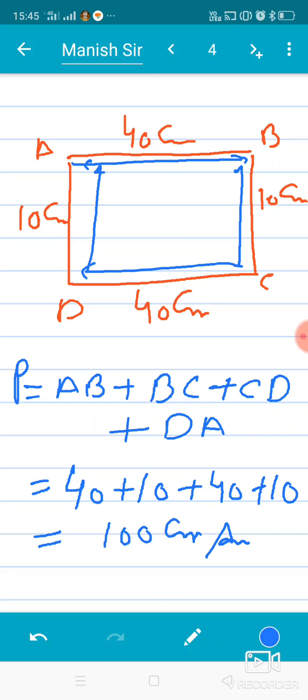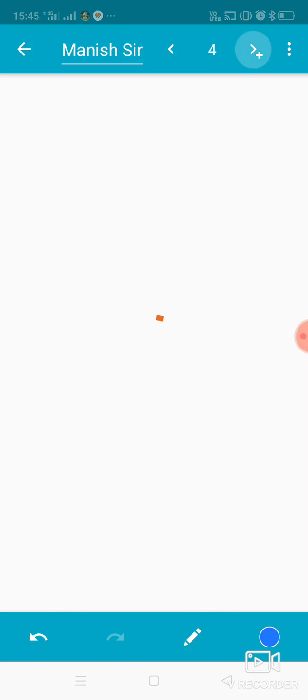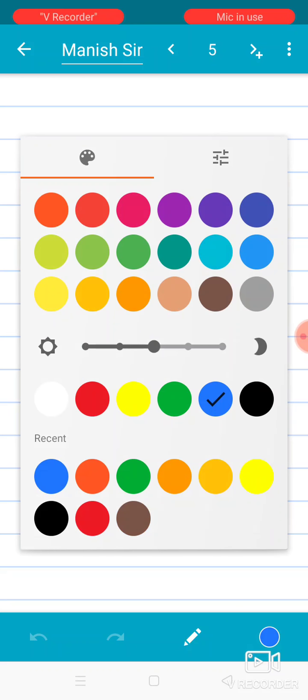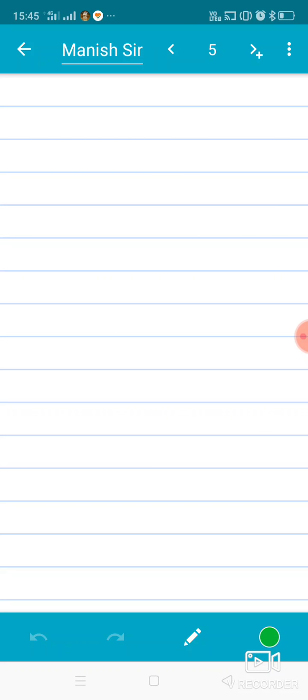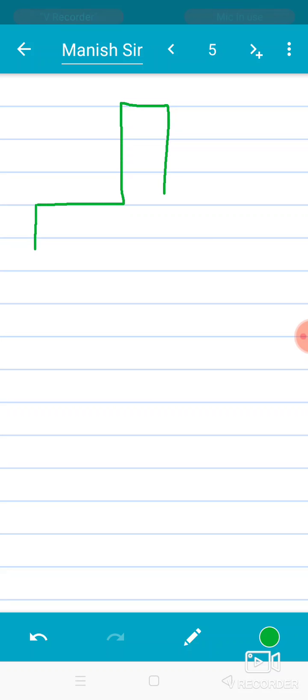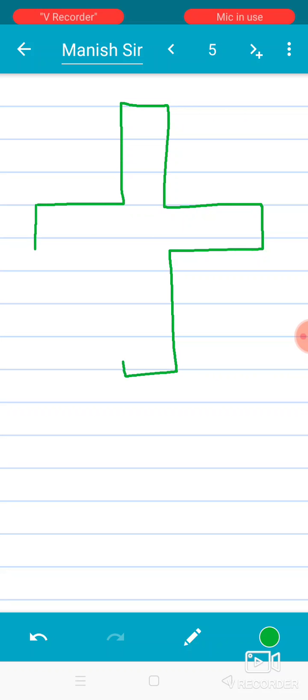This is your answer. If any path or any geometry in the shape of a rectangle is given, then we could find out the perimeter of this type of geometry. Suppose the geometry is like this and we could calculate the perimeter of it. What is the perimeter of this kind of geometry and how could we calculate it? So let us see and calculate this type of